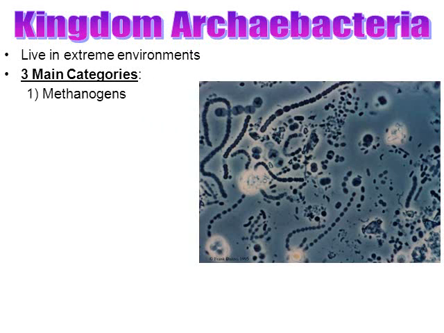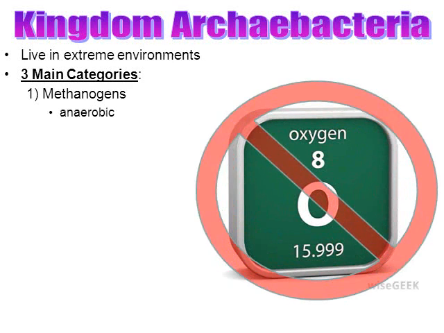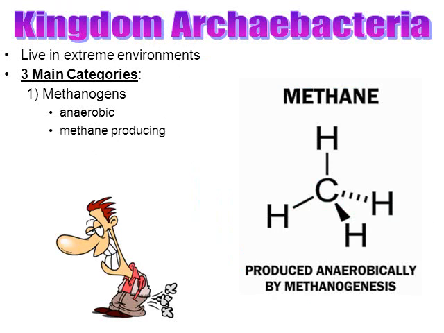The first one I want to mention are called Methanogens. Now in the word methanogen, I hope you can see the word methane. So these bacteria have something to do with methane. Well, what makes them extreme, again, is that they're cells that are called anaerobic. These bacteria are anaerobic in that they can survive without oxygen. Well, the reason they're called methanogens is because, like their name implies, they produce methane.